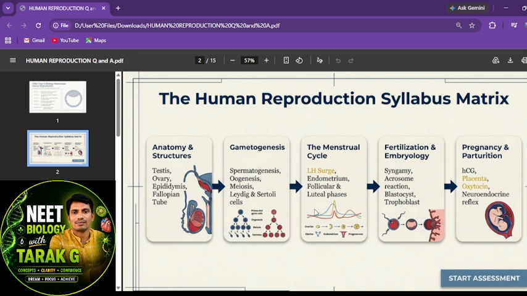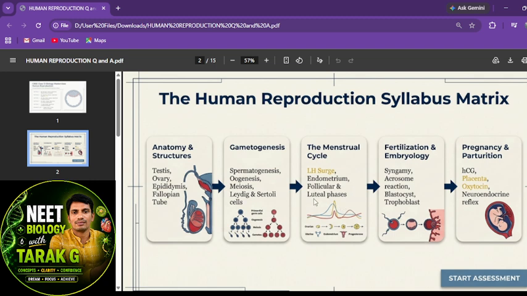And here is gametogenesis, the formation of male and female gametes. The formation of mature haploid male and female gametes is called gametogenesis, which we call separately spermatogenesis and oogenesis, right? One of the most important high yielding concepts is the menstrual cycle. There are four phases. Very important is LH, which stimulates or induces ovulation, and the layers present in the uterus, the uterine events, and the follicular as well as luteal phases are also very important.